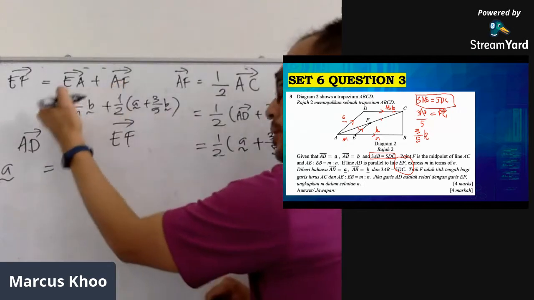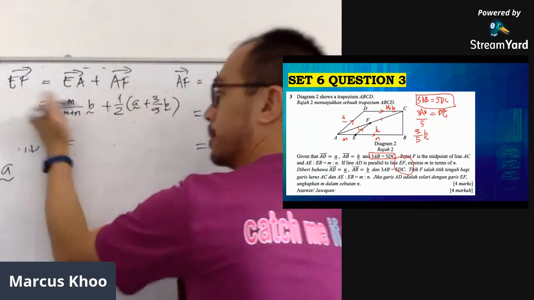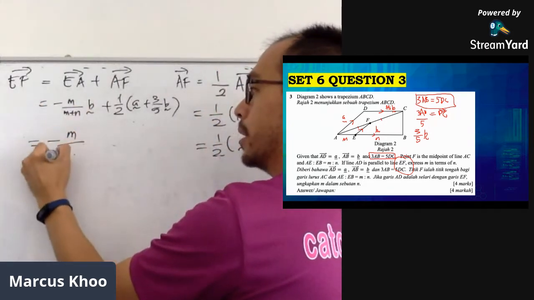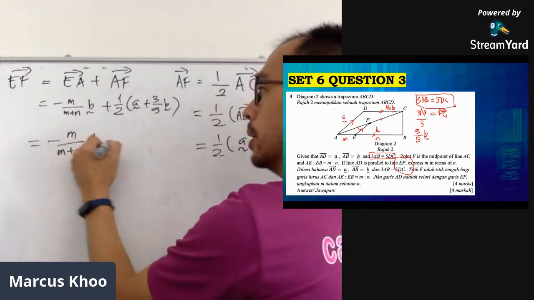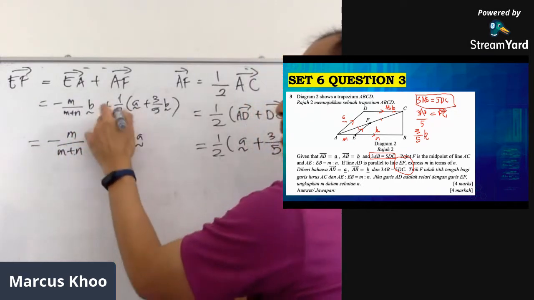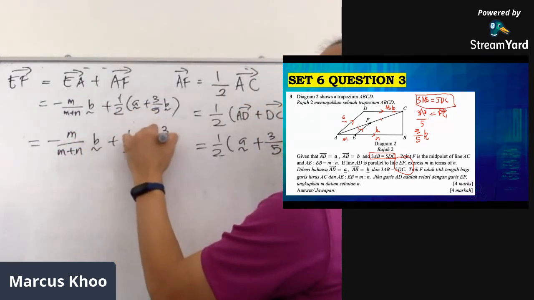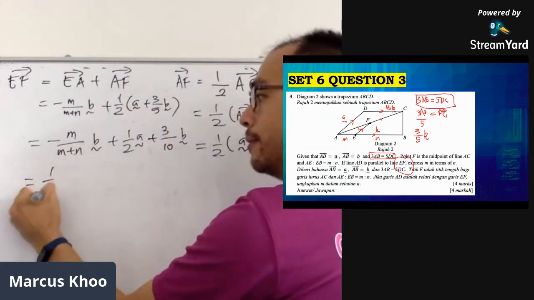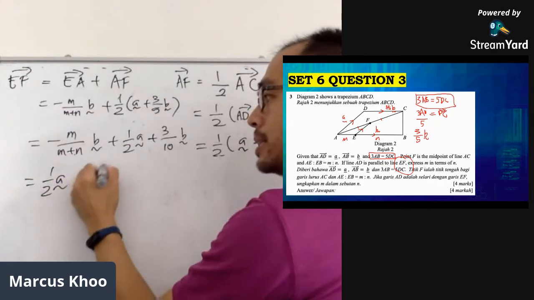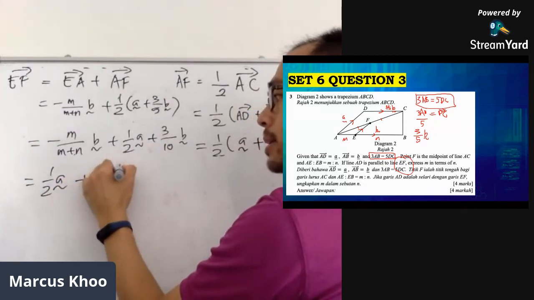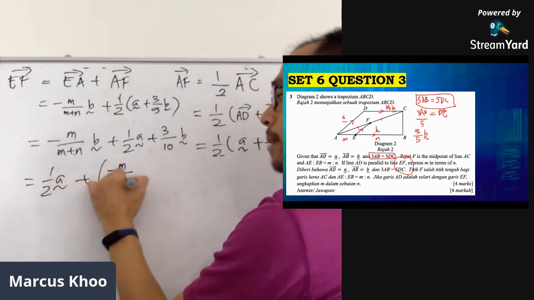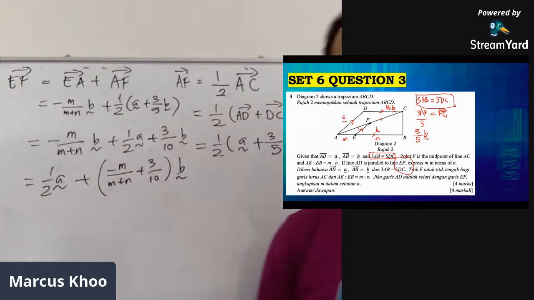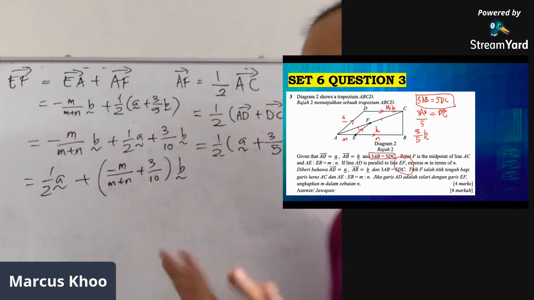Okay, I'm going to make this a little bit bigger first, so that it's easier for us to see. Okay, so minus m over m plus n, b, plus half a, multiply this in will be plus 3 over 10 b. I'm going to combine all this: half a plus a, minus m over m plus n plus 3 over 10, the whole thing vector b. I know it looks very bad, but don't worry about this.